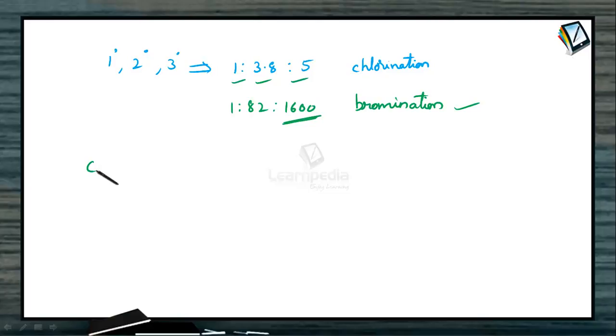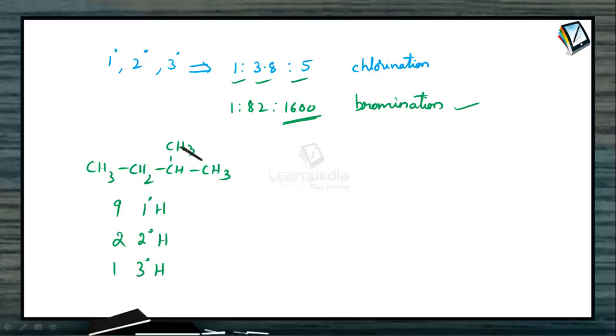If we take for example this CH3, CH2, CH, CH3, CH3. In these the primary hydrogens are 9 in number and the secondary hydrogens are 2 in number, and there is only one tertiary hydrogen, isn't it? These 9 are the primary hydrogens, these 2 are secondary hydrogens, and this is the tertiary hydrogen.